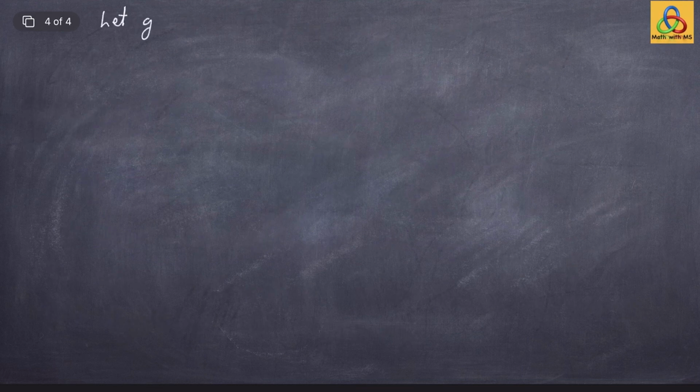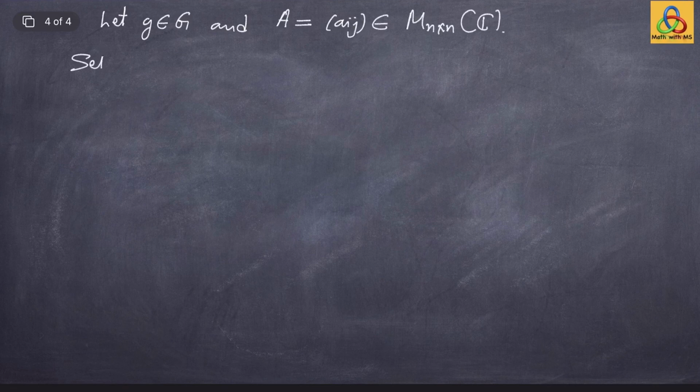So with this we can now try to check the equivalence of the representations. Let g be an element of the group G, and say A equals the matrix with entries A_ij be an element of M n by n of C. Set B equals tau g of A, and let us write its entries as B_ij.